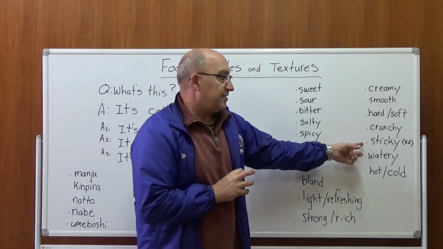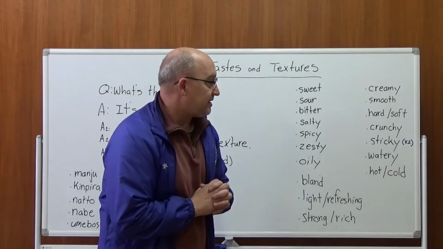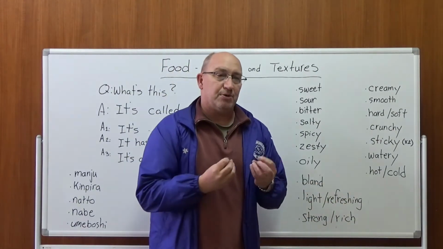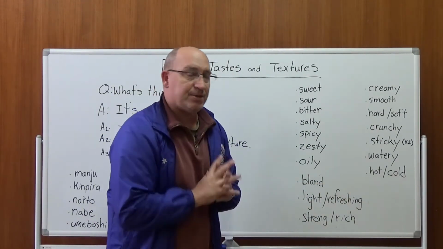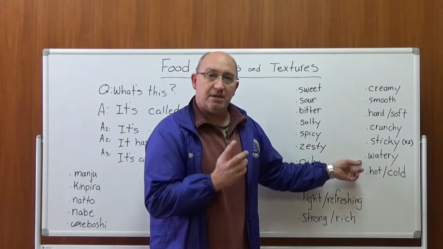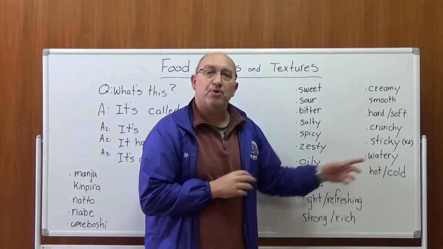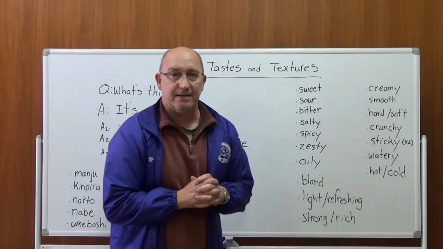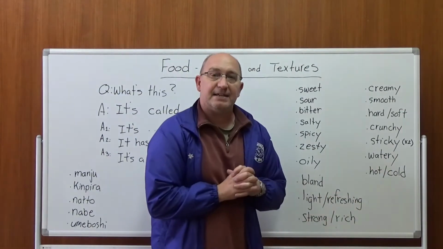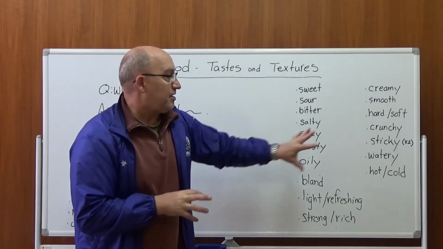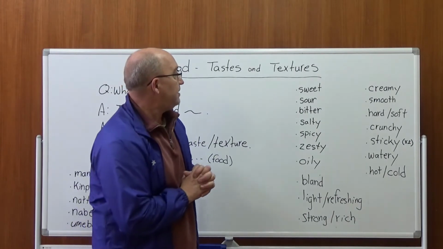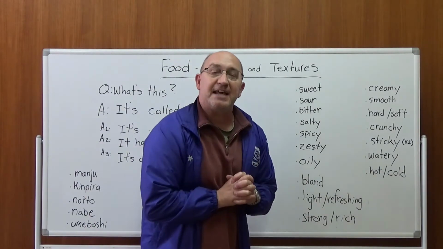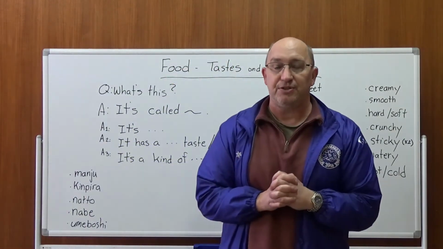Now, sticky, two meanings. One sticky, of course, neba-neba. But one more sticky is mochi-mochi. So maybe two meanings, sticky. Watery, very easy, of course, mizu, mizu-poi, watery. And then, of course, hot and cold, that's easy. Atsui, tsumetai. So, these are the main ideas today, these tastes and textures. Now today, let's give 5 examples about using these words.